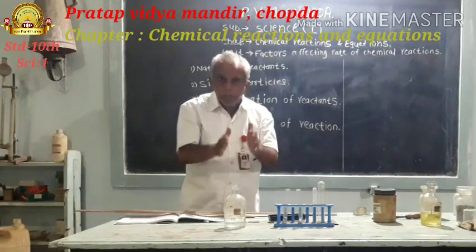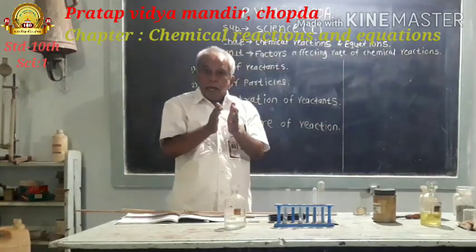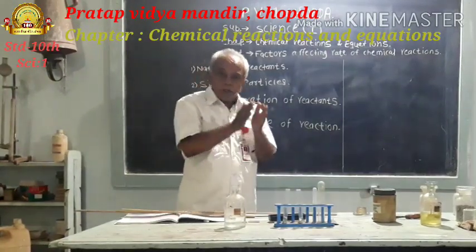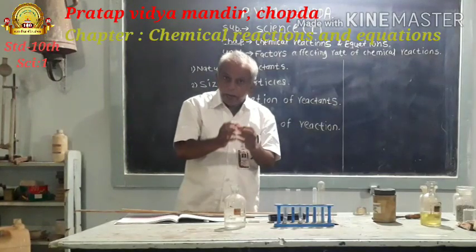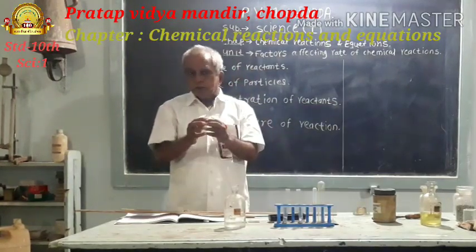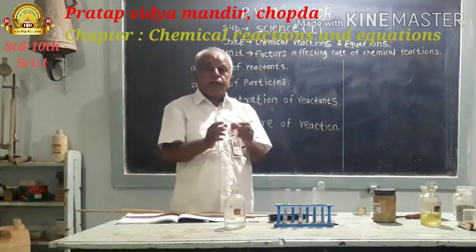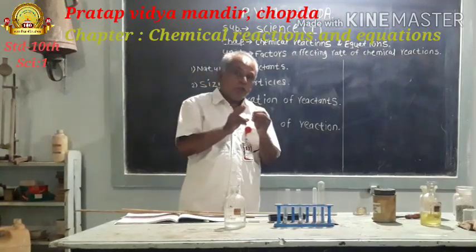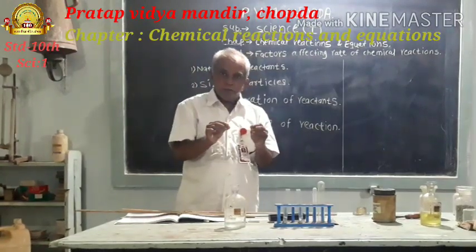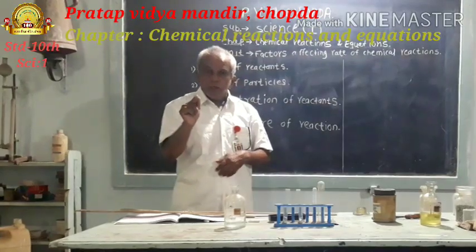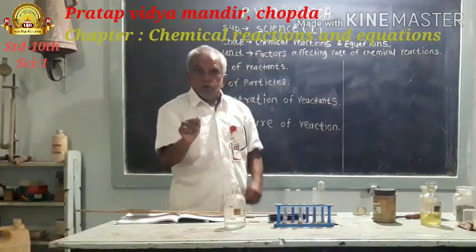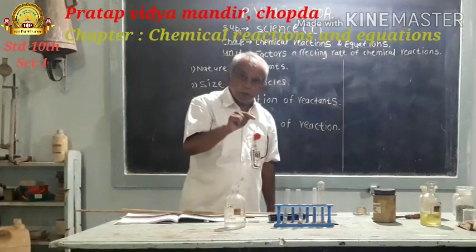What is the reason behind this? Aluminium and zinc both are metals, but the reactivity of these two is different. Aluminium is more reactive than zinc.